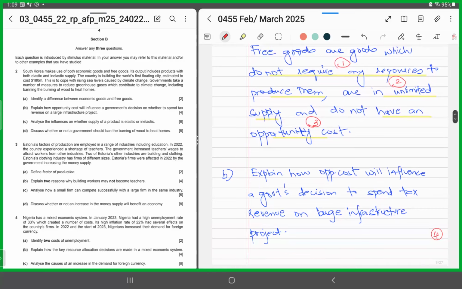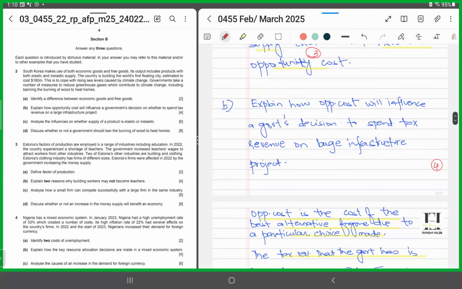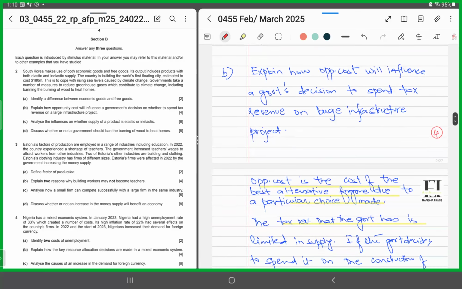Now, part B. Part B says, explain how opportunity cost will influence a government's decision on whether to spend tax revenue on a large infrastructure project. Now, they are asking us, how would a government decide on whether it should be spending on a large infrastructure project? So, how would opportunity cost be influencing a government decision? This is what you've got to explain. It's a 4-mark question.